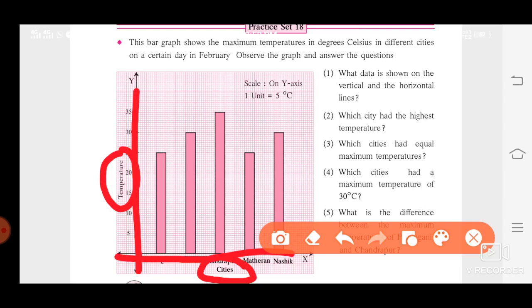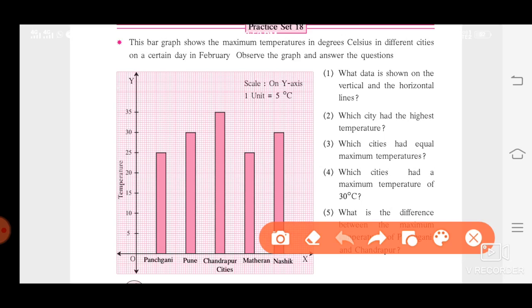Next, which city had the highest temperature? So you can see the longest bar. This is the longest bar and the city is Chandrapur. So you can write there, Chandrapur city had the highest temperature.